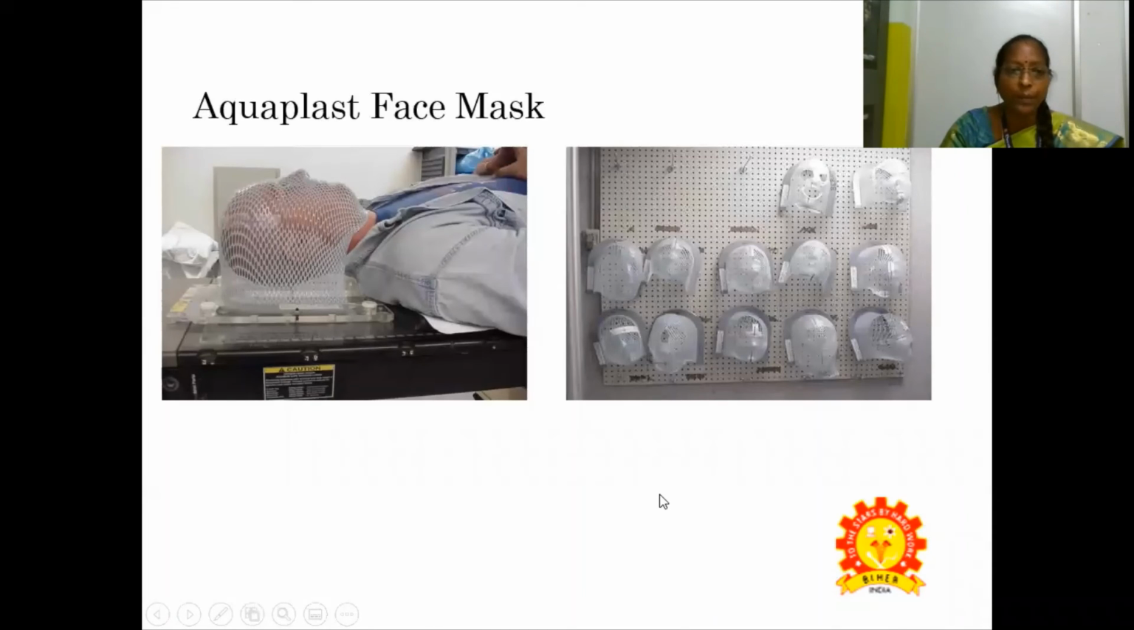This is the Aquaplast face mask, which will position the patient still, and will support the patient to remain in position while taking this radiation therapy.